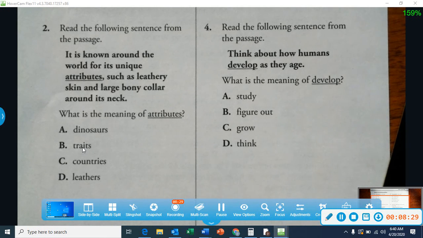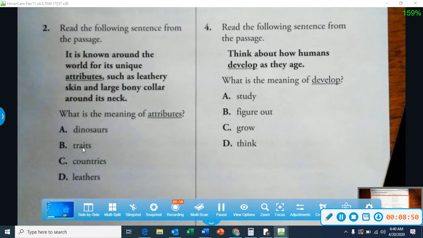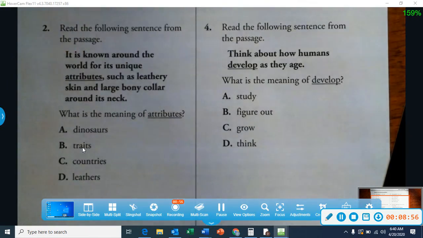Grow? Do you grow as you develop? Do you grow as you age? Do you think? So now we have 2 possible answers that are similar. Figure out and think. Plan, figure out, think. We all do that as we get older with age. But one thing we know for sure we can do as we get older is we grow. Our best answer for number 4 is C, grow.